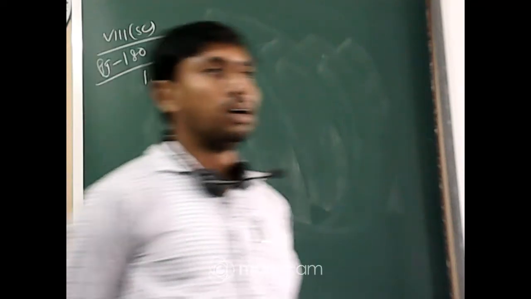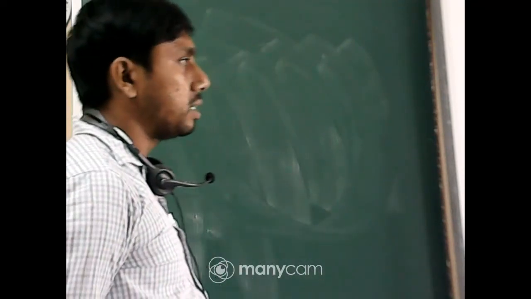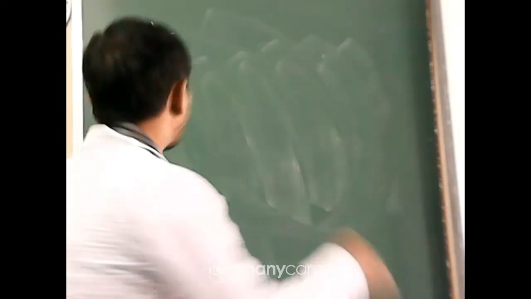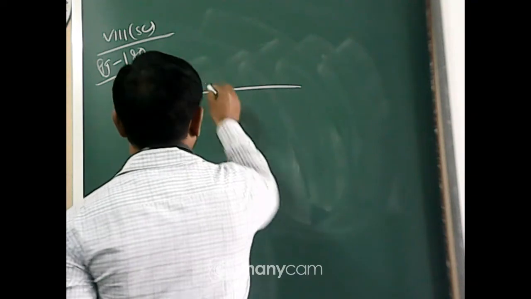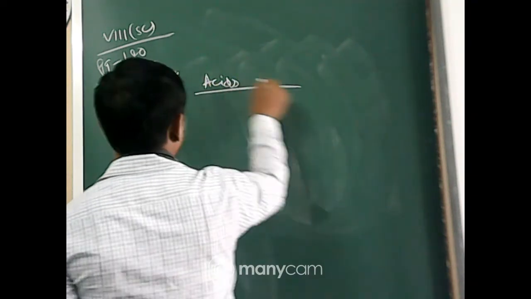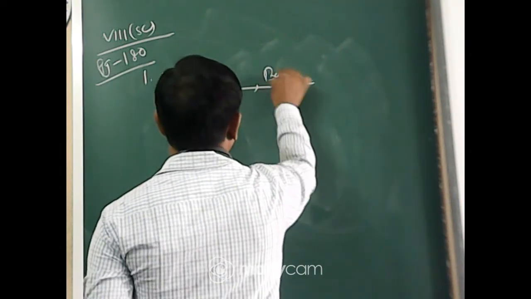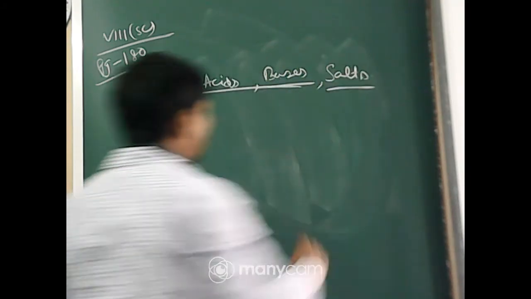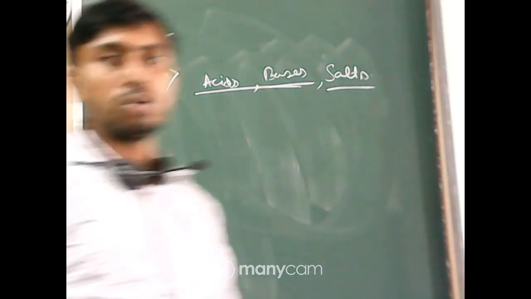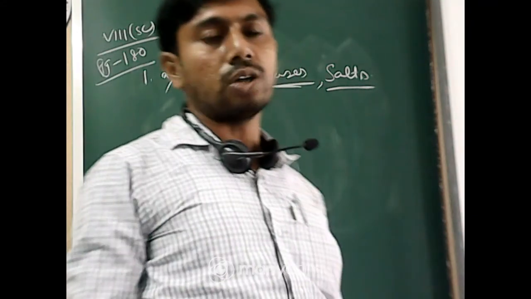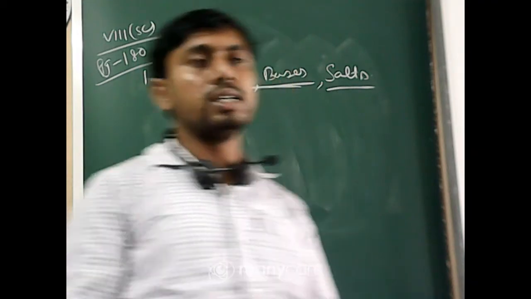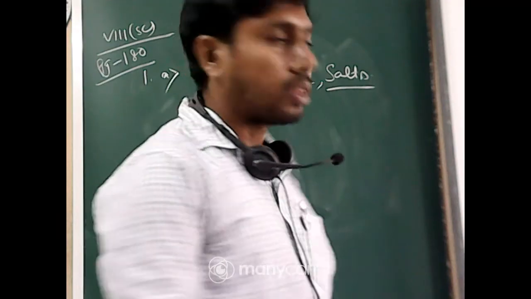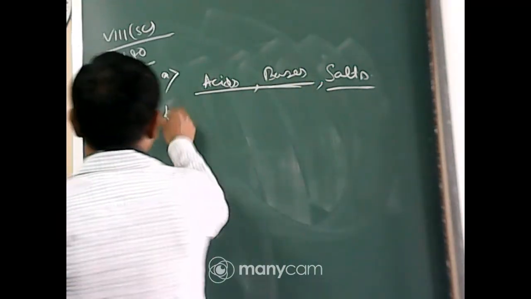So here the 3 substances which conduct electricity are acids, bases and salts. Okay, but they should be dissociated into ions. Some organic salts which are loosely dissociated have very negligible conduction capacity.